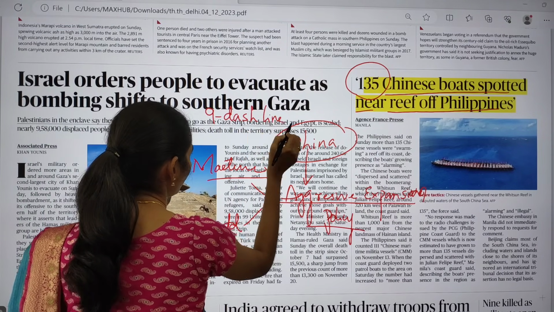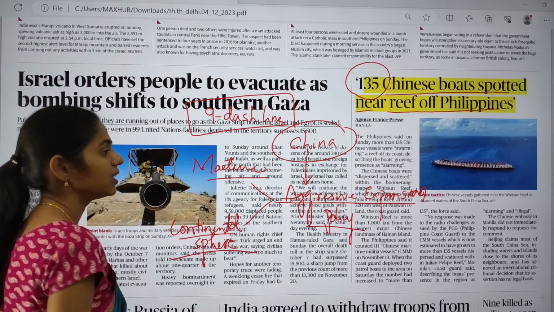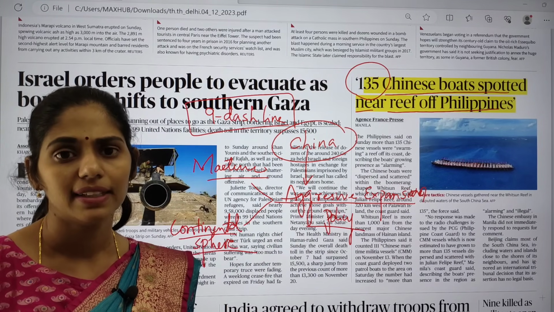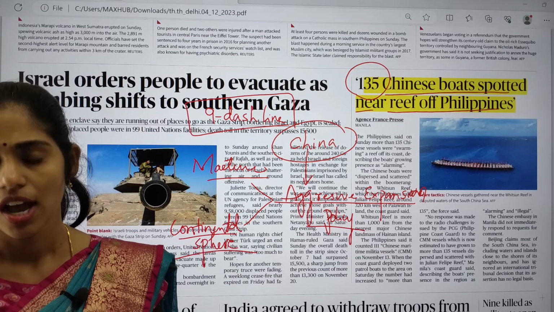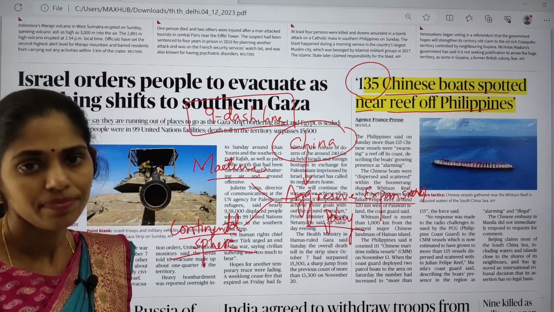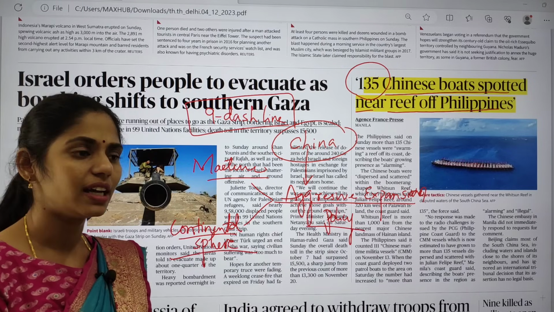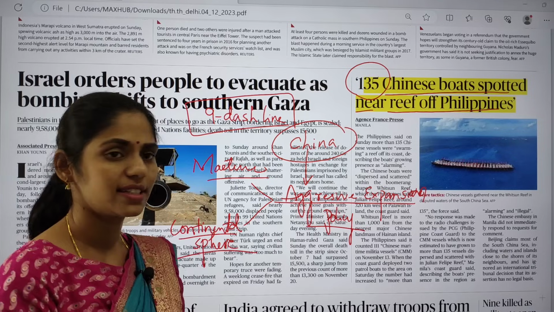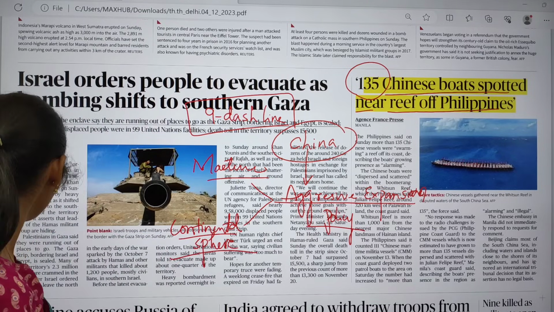China claims this 9-dash line as under its territorial jurisdiction, but it is opposed by other countries like the Philippines. And there is also the issue of three island groups in the South China Sea: the Paracel Islands, the Spratly Islands and Scarborough Shoal. So from this point of view, we can connect this topic.